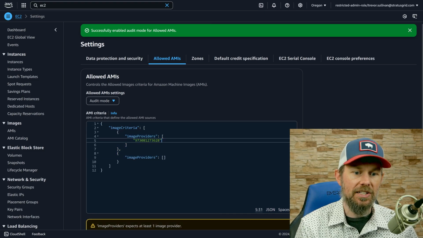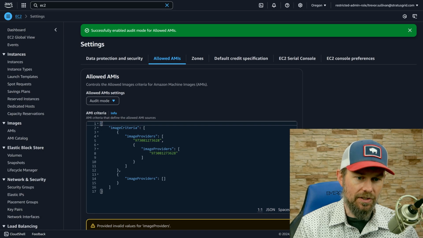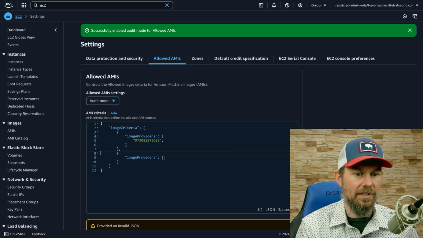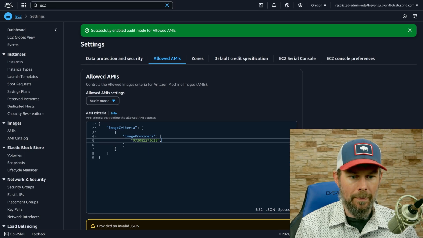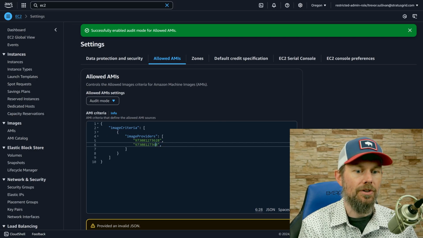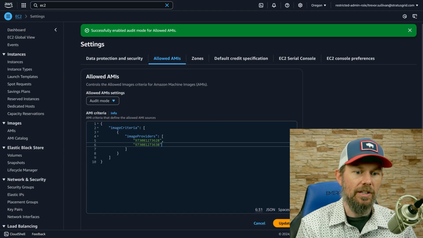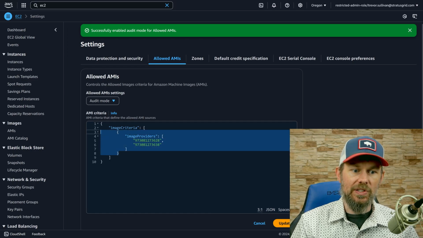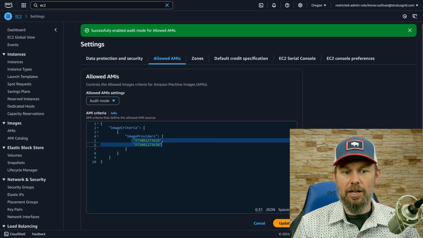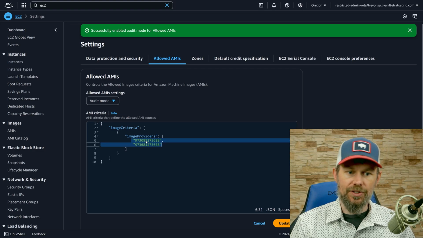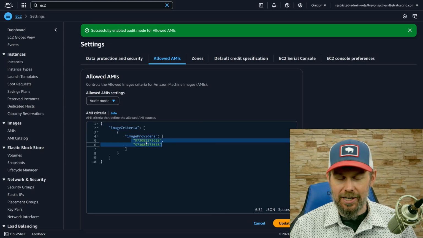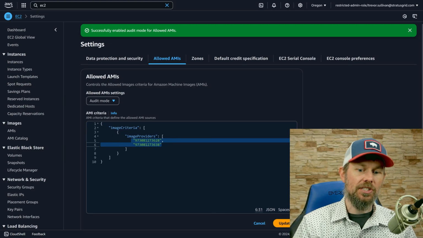Also, I could take this second account ID and just put a comma up here. And oops, I thought I copied that. But let's just delete this here. Delete these lines here, remove the comma, and let's just copy this, bring it down here, and just change one of the numbers, and then remove that trailing comma there. So technically this is valid as well. You can have up to 10 of these objects inside here, and you can specify up to 200 accounts under the image provider's property. So hopefully with those limits in mind, there's enough opportunity for you to specify all the accounts that you want to allow EC2 images to be launched from.